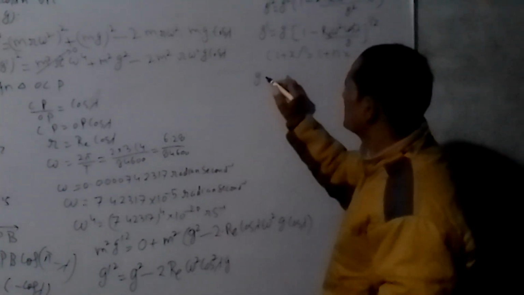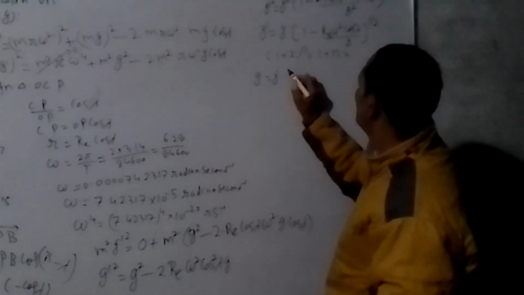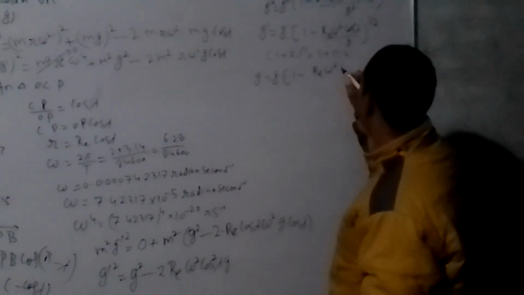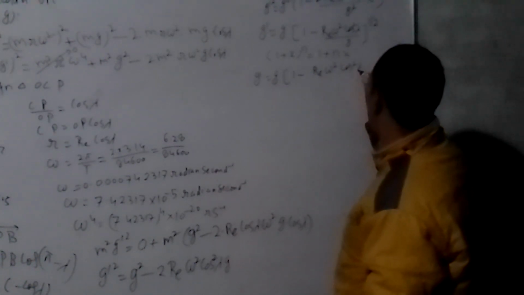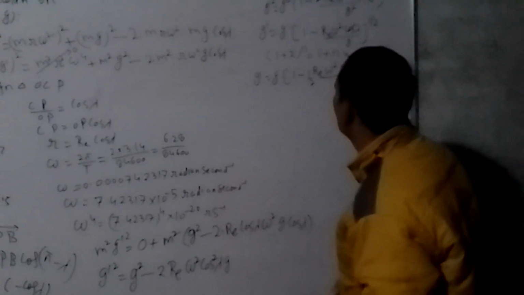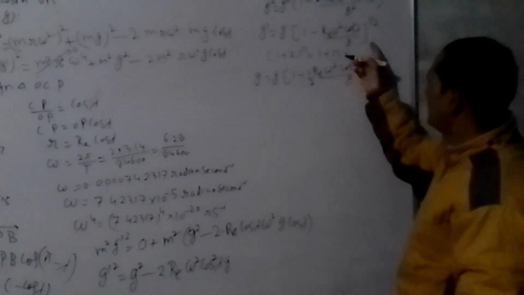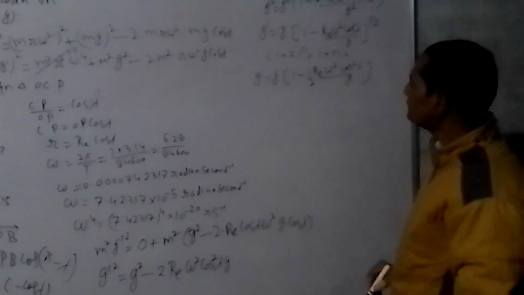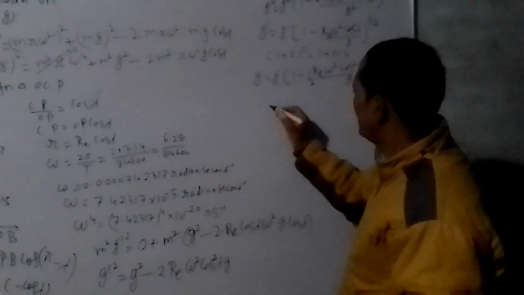So g dash is equal to g into (1 minus r e omega square cos square lambda upon g), with the power multiplied with x. So power into x. Now open the bracket.